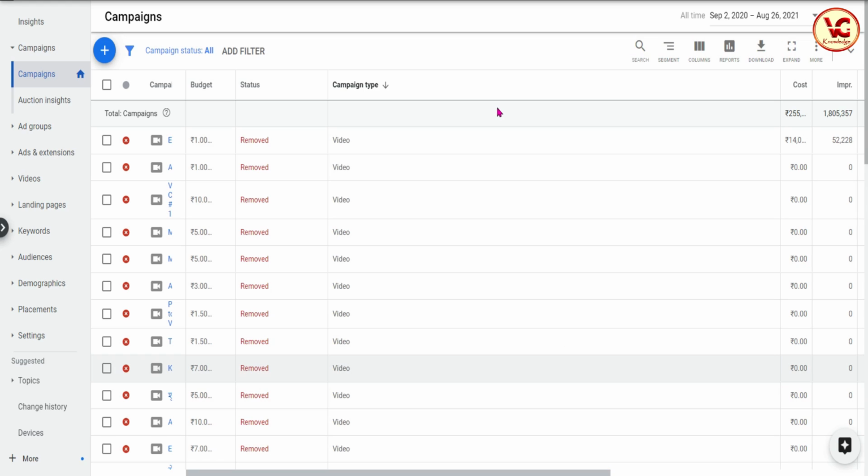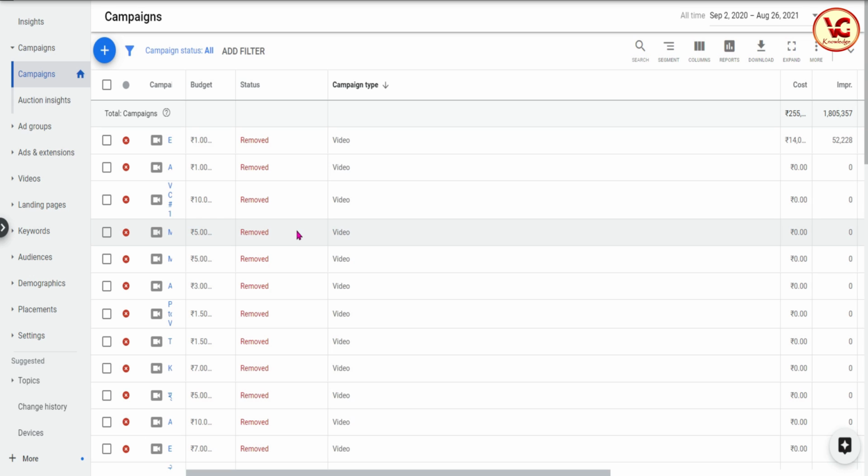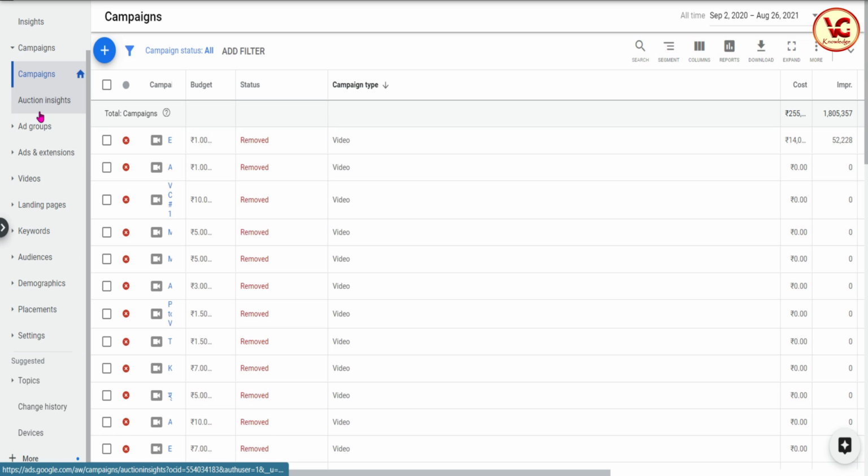So let's start. When we go for Google Ads, we create a campaign, then we create ad groups. After ad groups, we create ads and then we set keywords, audience, placement and then topics. So these are the areas. If we find Google Ads are not working, then we have to see these areas. I have recapped this because these are the areas where we find issues if ads are not working.